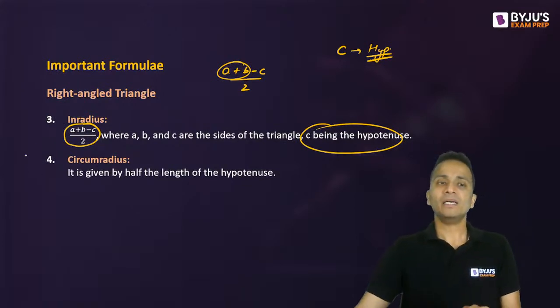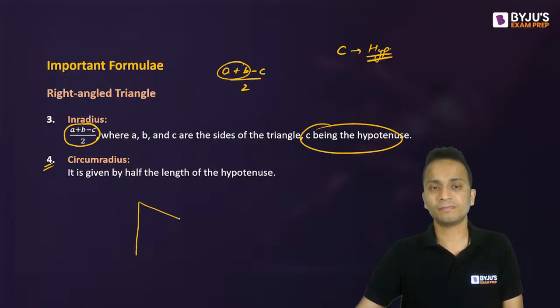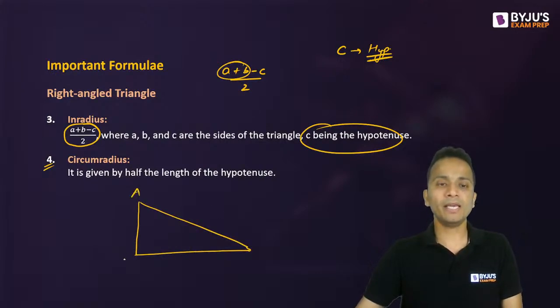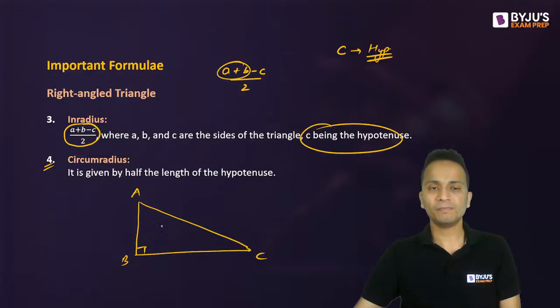Right? Next thing is the circumradius, a very, very important rule. So I'll draw a right angle triangle. A, B, C, right angled at B. Now in a right angled triangle, first of all, I'm talking about circumcenter.